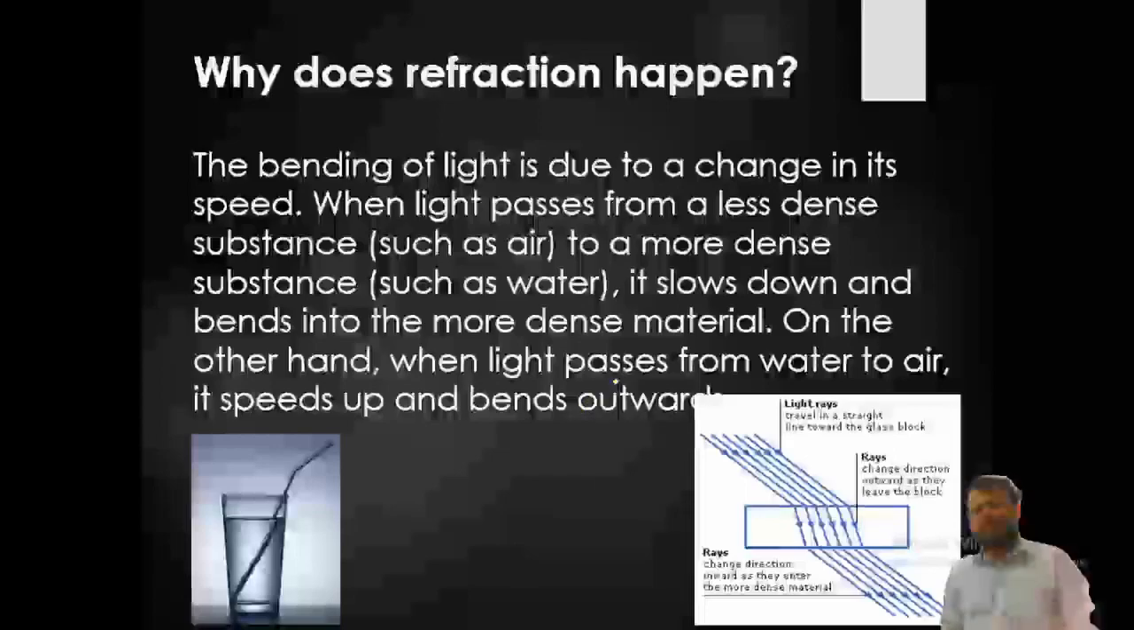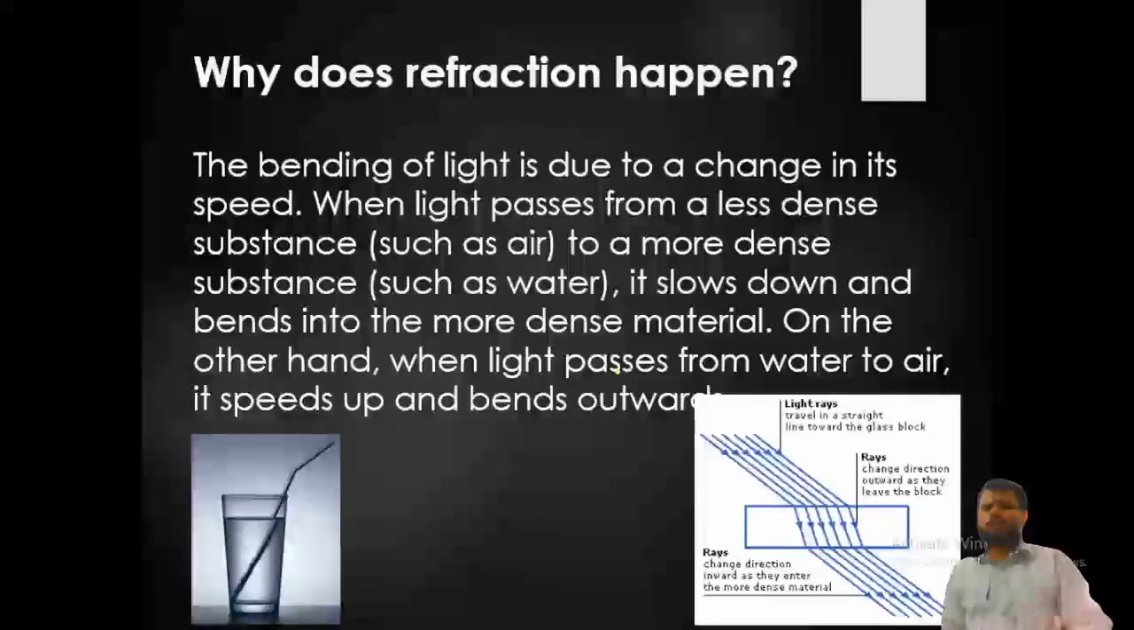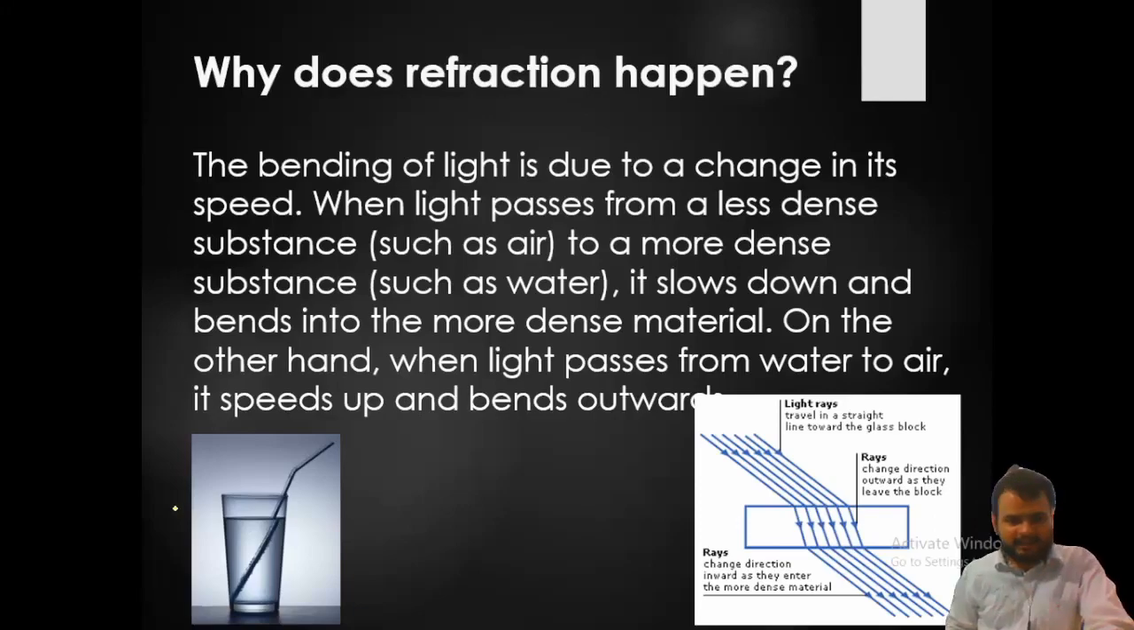Why does refraction happen? This is one of the most important questions from 9, 10, 11, 12, and if you go to some BSc physics courses you will hear it too. The bending of light is due to a change in speed when light passes from a less dense substance like air to a more dense substance; it slows down and bends into the more dense material. On the other hand, when light passes from water to air, it speeds up and bends outward. So here, due to refraction, you are seeing the bending of this pipe, and you are seeing how it happened.